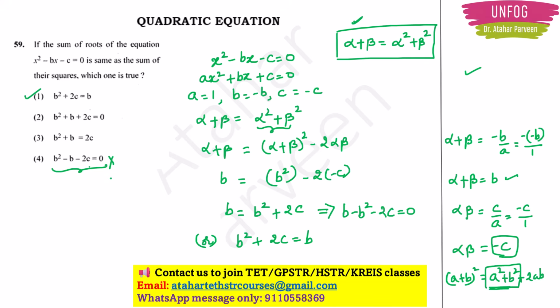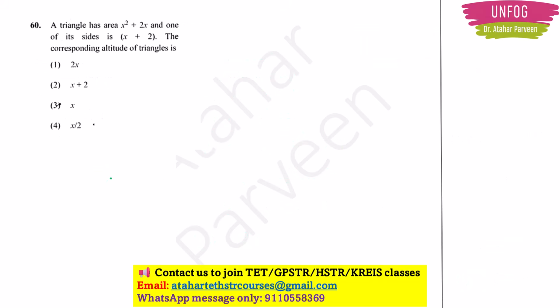Okay. Next, question number 60. This question is from the triangles chapter. The question is: a triangle has area x square plus 2x and one of its sides is x plus 2. The corresponding altitude of the triangle is, so here they are asking something related to the area of the triangle. You should know the formula of the area of a triangle, which is equal to half into base into height. Base means this one, right? So this one will be the base. What is height? This is height. This is also known as altitude.